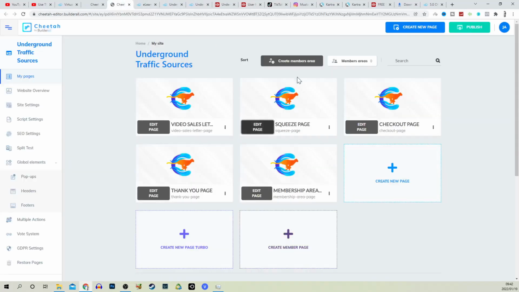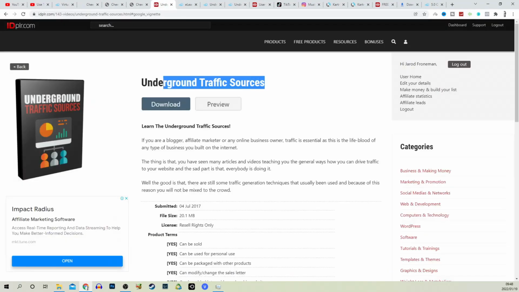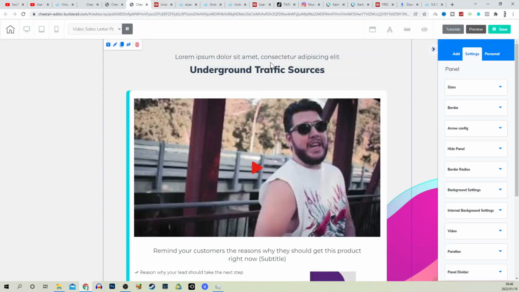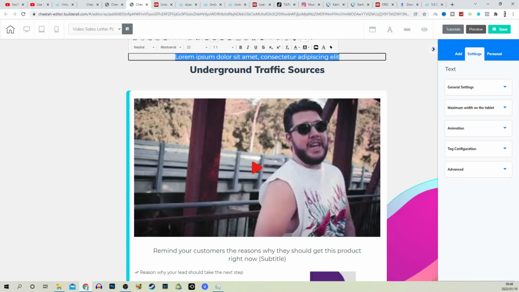And now we can come back to this page and let's go and do the video sales letter page over here. So click on edit page. Same thing for your title. Just go and copy and paste. Let's go and highlight this. Paste that here. For this text over here, we can type something like this. We can go 297 and then we can type here again